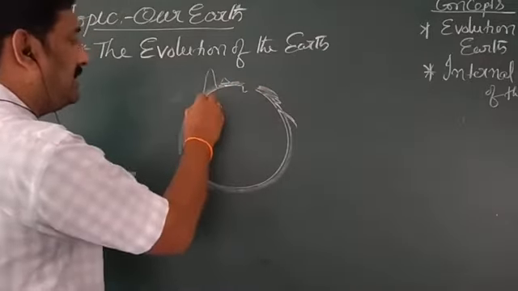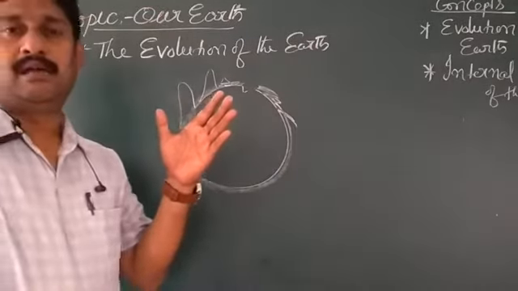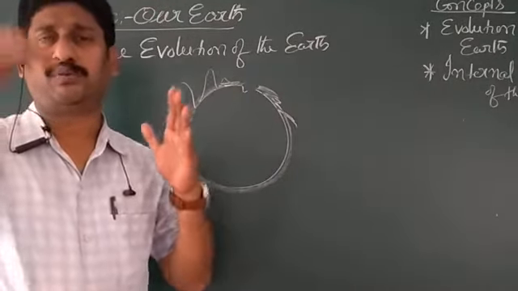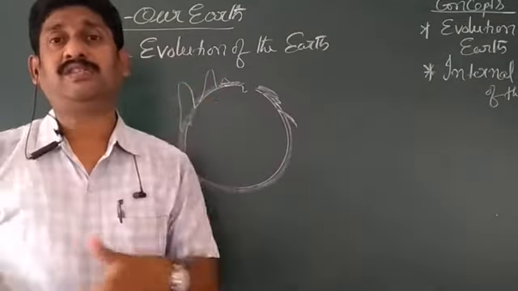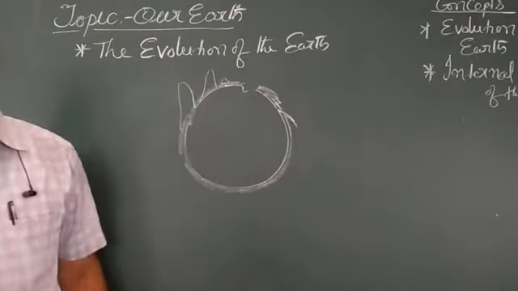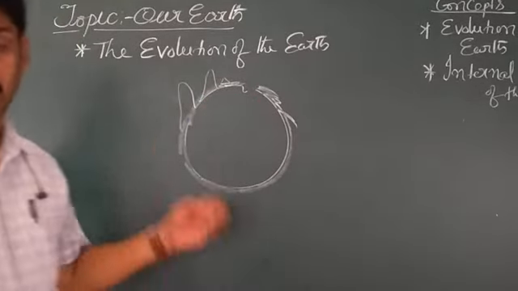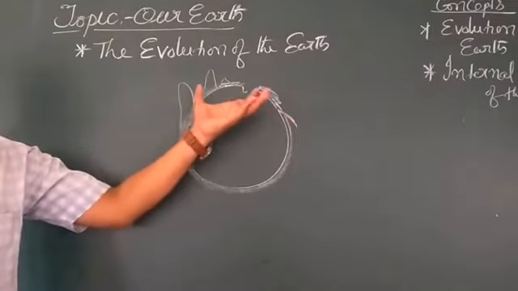With this bombardment, mountains, plateaus, plains, and some deep valleys were formed on the surface of the earth. That means a lot of explosions.